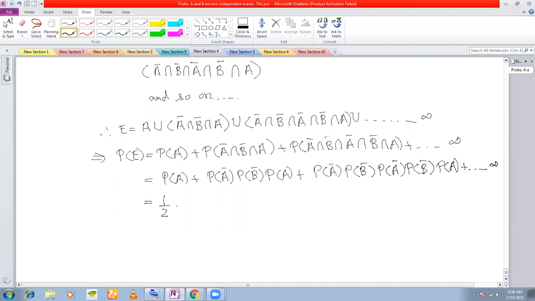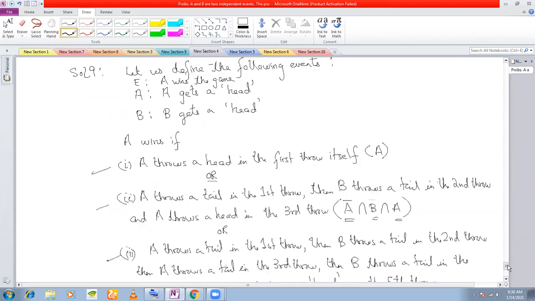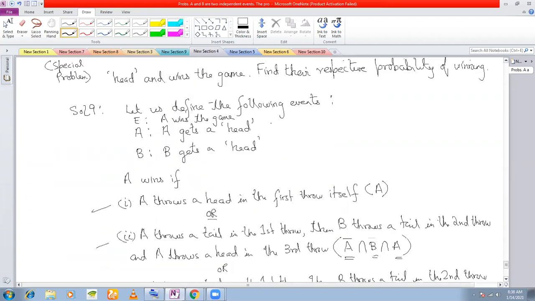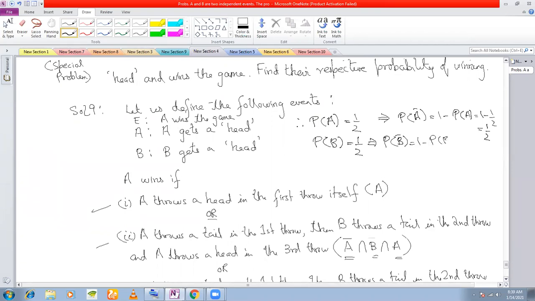Now PA is half, right? What is PA bar? Why is PA half? Look here: A gets ahead, so PA must be equal to half. Probability of A getting ahead is half, and probability of B getting ahead is also half. So PA bar must be 1 minus PA, which is 1 minus half, equal to half. Similarly, PB bar is also 1 minus PB, which is half.